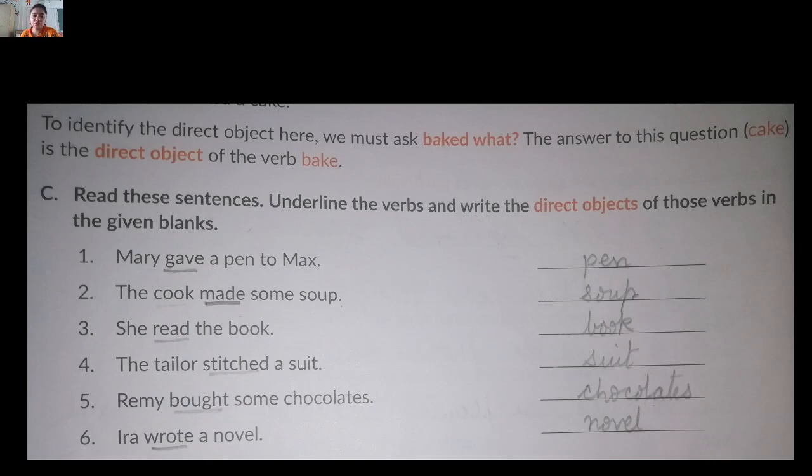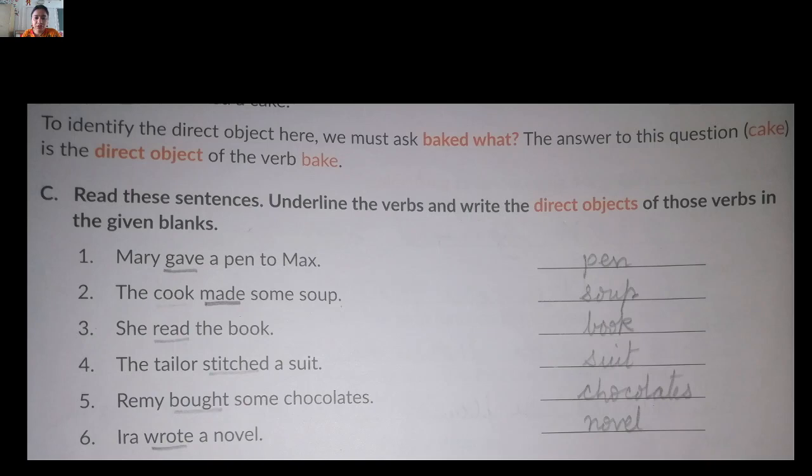In our previous video I told you the answer about the direct object. You have to underline the verbs and write the direct objects. By mistake I told you the answer in the second one, but here is the verb. Underline the verb. The verb will be made.